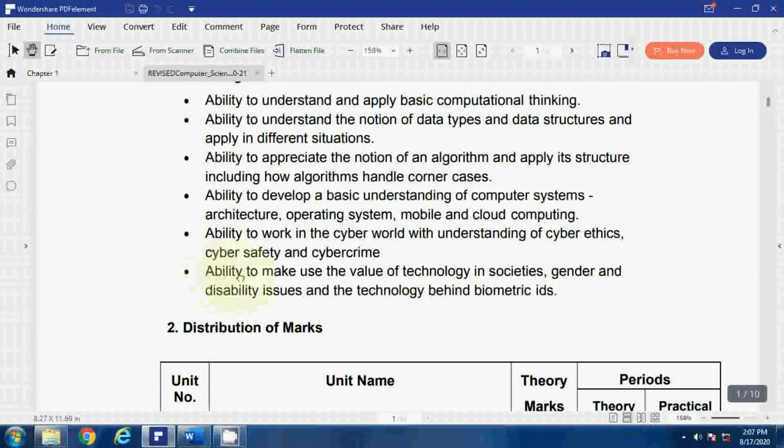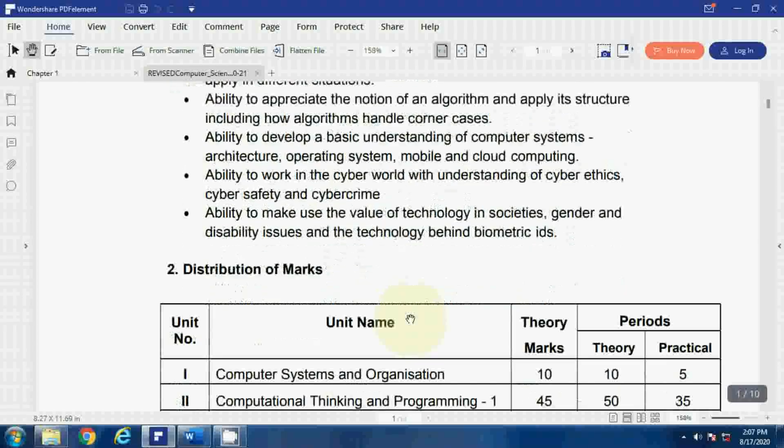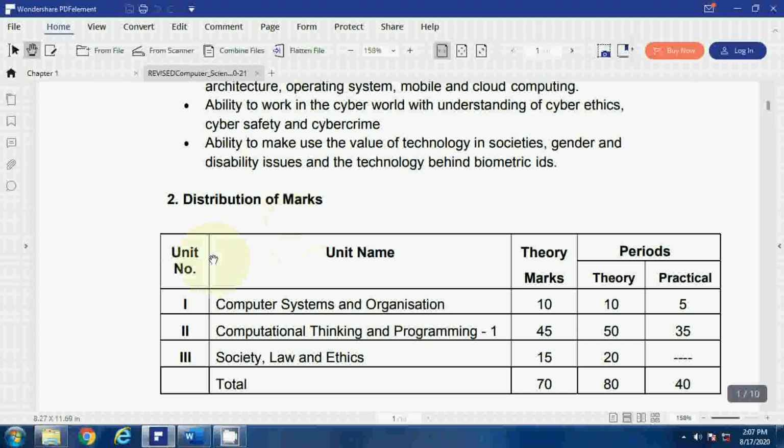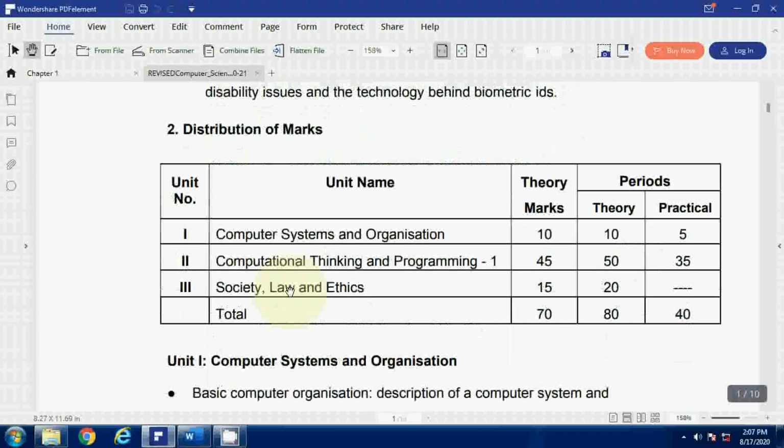The next part CBSE has given in this curriculum document is the distribution of marks. How your question paper will be for the annual exam. Basically for the annual exam, the question paper will be of 70 marks and 30 marks for the practical. First, unit 1 is computer systems and organization. That will be 10 marks. The number of periods is for teachers only.